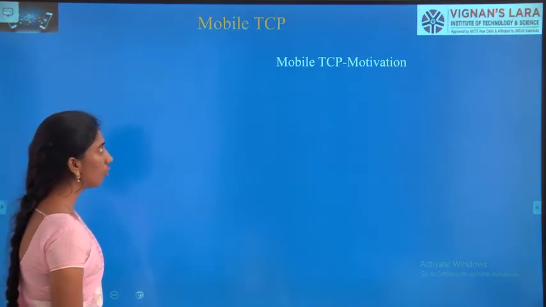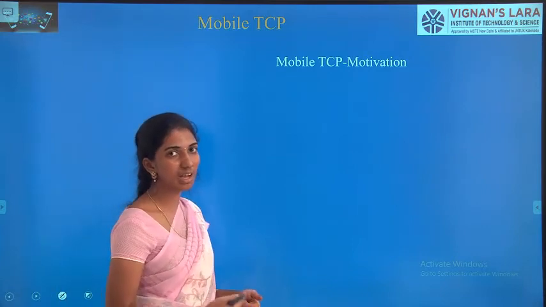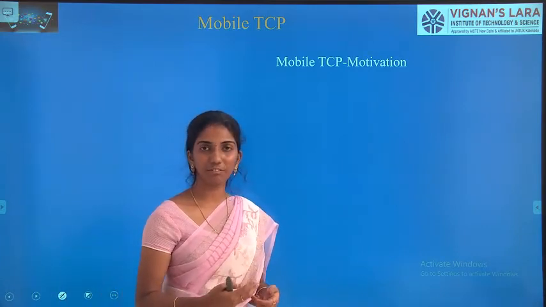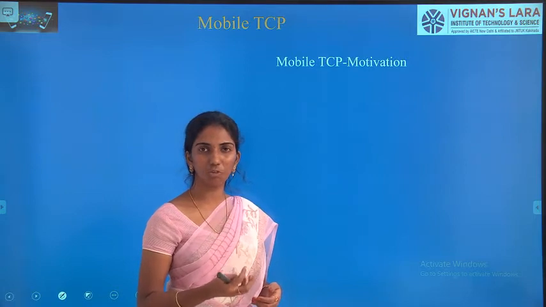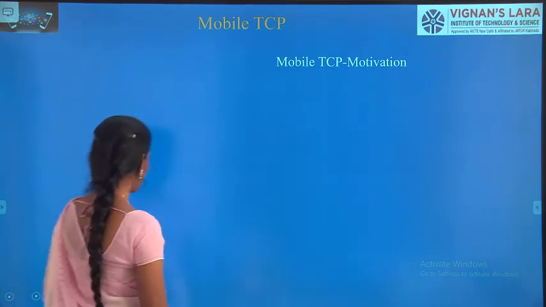And next, coming to mobile TCP. The one more classical improvement that is made for TCP is mobile TCP. So we have three things: one is indirect TCP, snooping TCP and mobile TCP. So why are we getting into this mobile TCP?